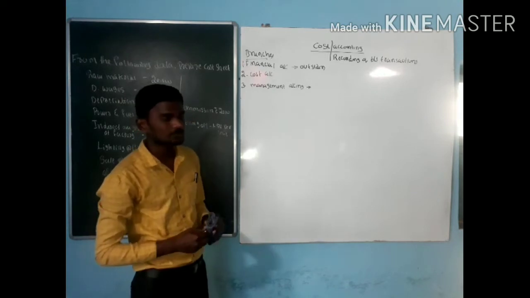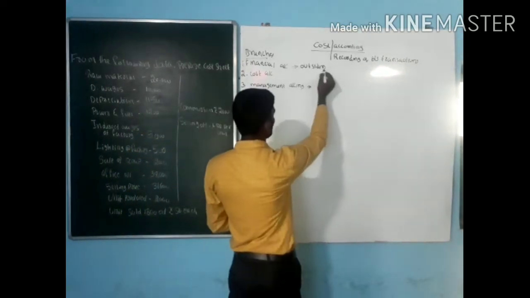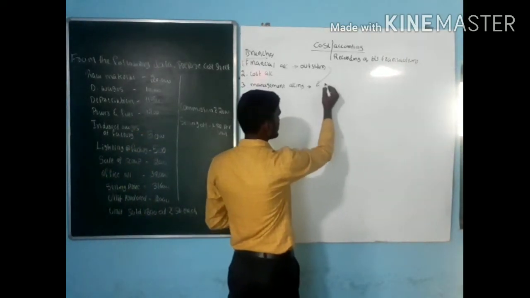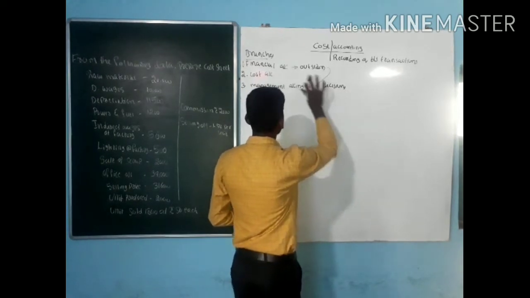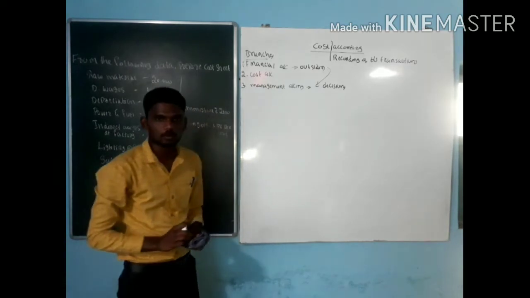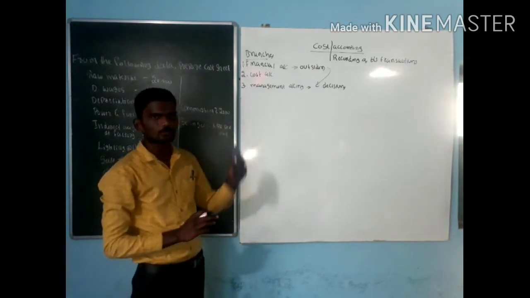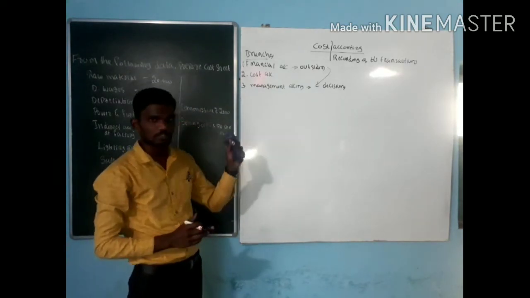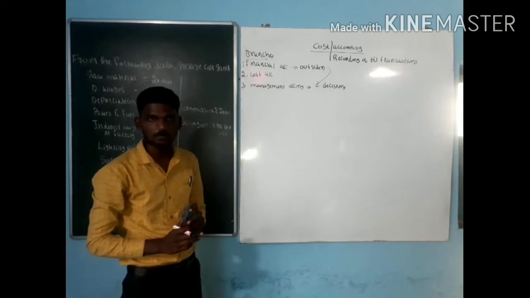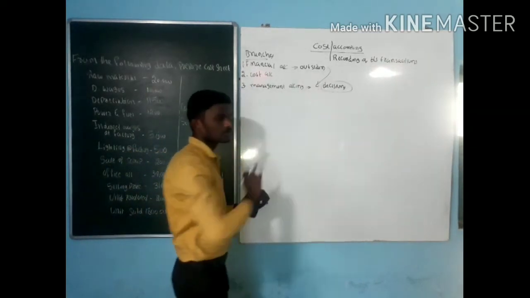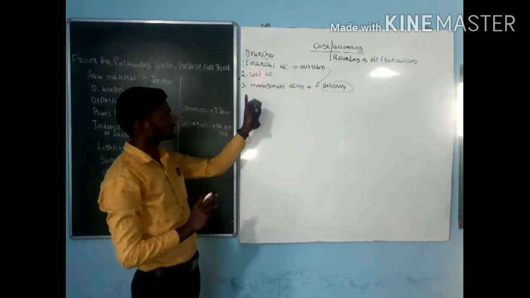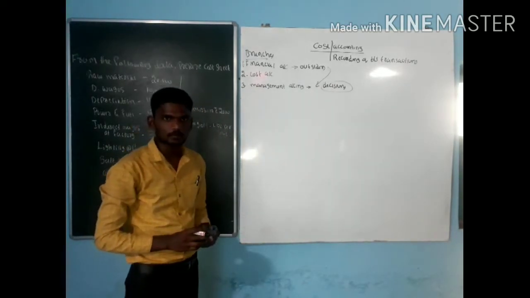Whereas in management accounting, they use financial accounting as a base and take decisions. Here we use various tools such as ratio analysis, fund flow statement and cash flow statement. By using those tools, they take decisions.